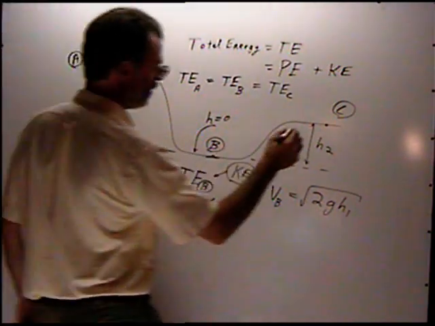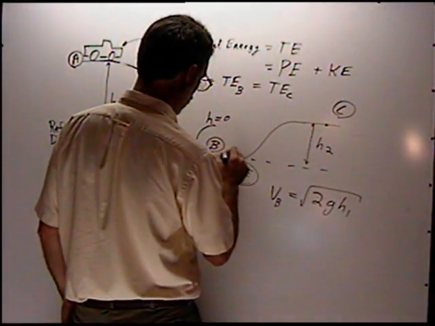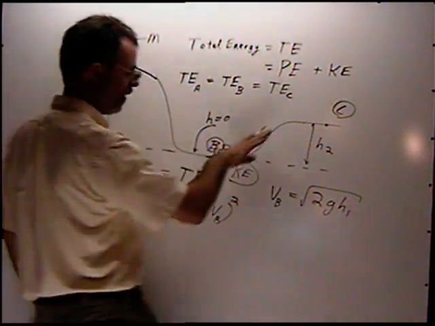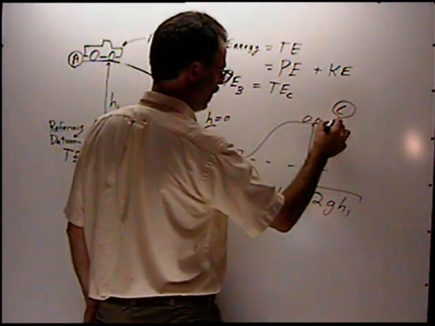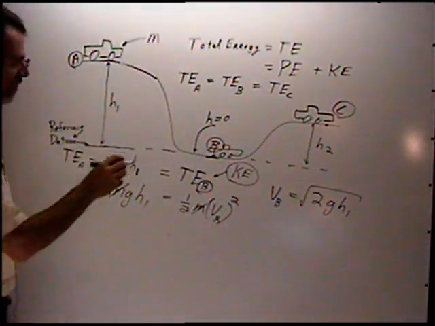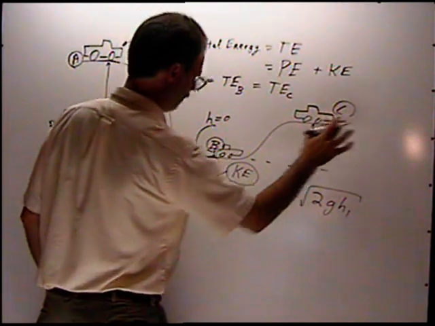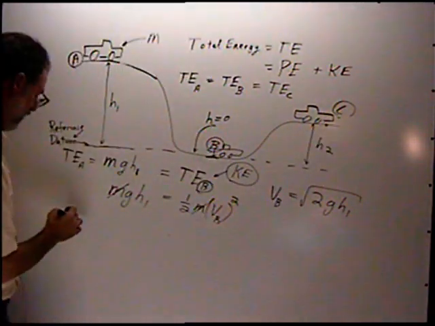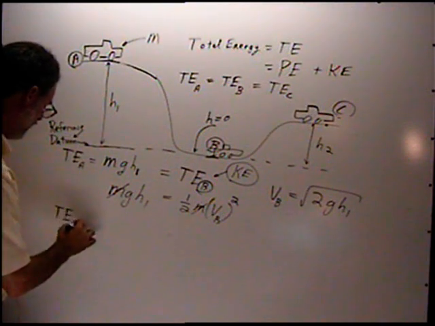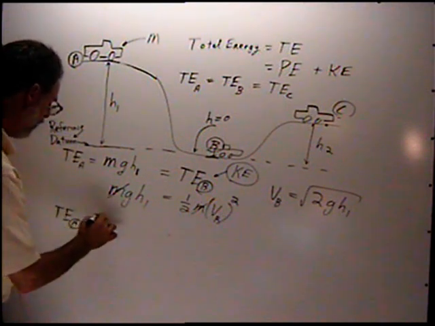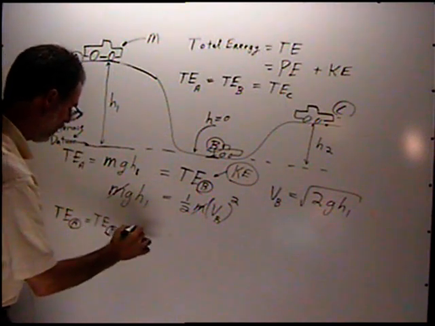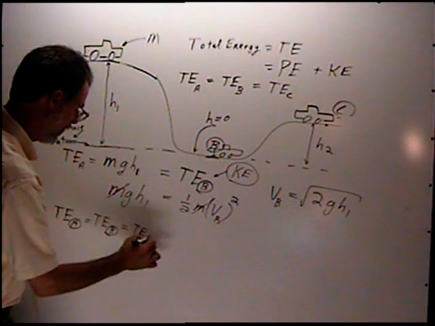Now suppose we wanted to calculate this. The car comes down here, but then there's a lot of momentum and the car comes up here to point C. How do we calculate the velocity at point C? We know that the total energy of A equals the total energy of B, and that's also equal to the total energy of C.